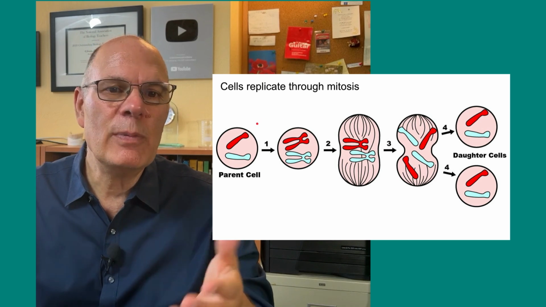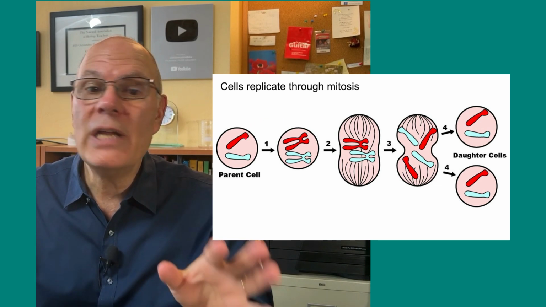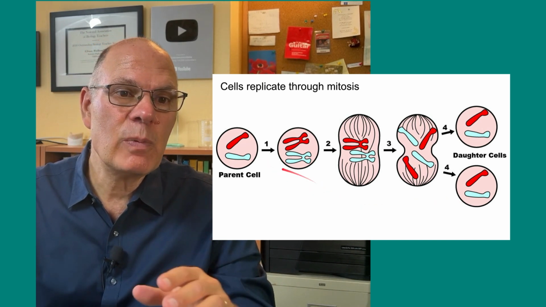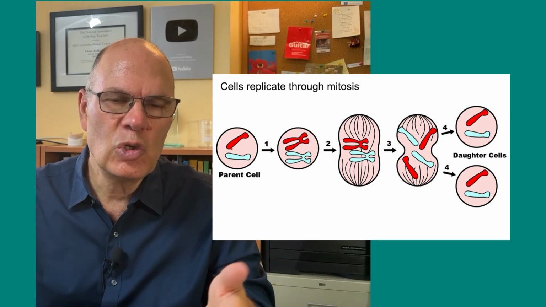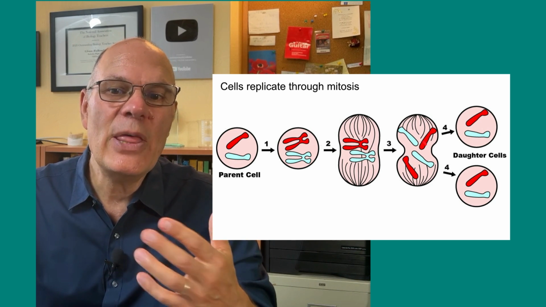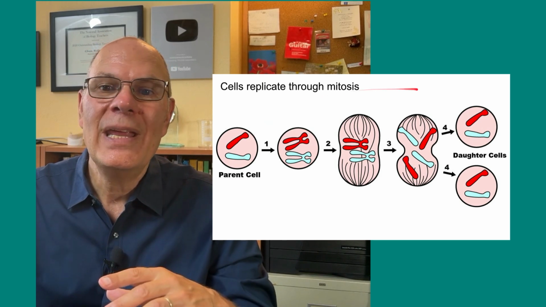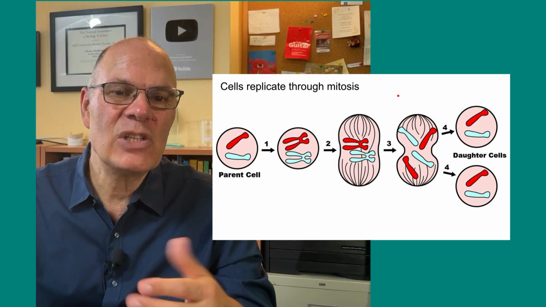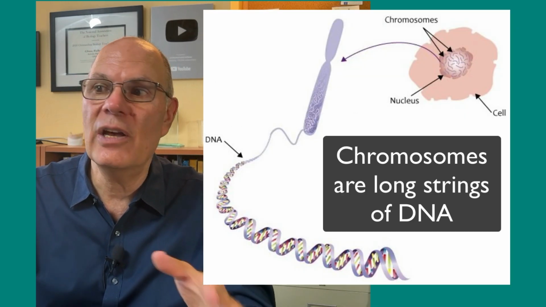Eukaryotic cells reproduce through a process called mitosis. And during mitosis, one parent cell becomes two daughter cells. And during this process, the genome of the cell, the genes, are stored in these units that are called chromosomes. Those chromosomes are doubled and then they're pulled apart so that all the genetic information in the parent cell is passed to the daughter cells. And again, that's passed through the transmission of chromosomes, which are long strings of DNA.